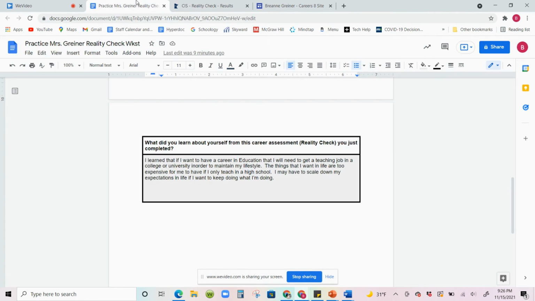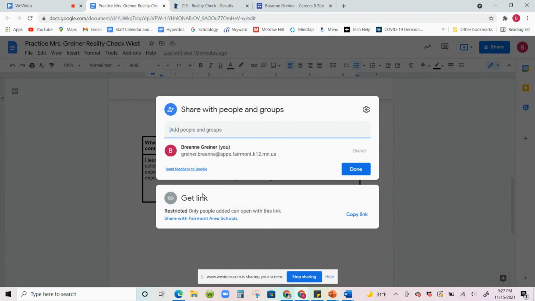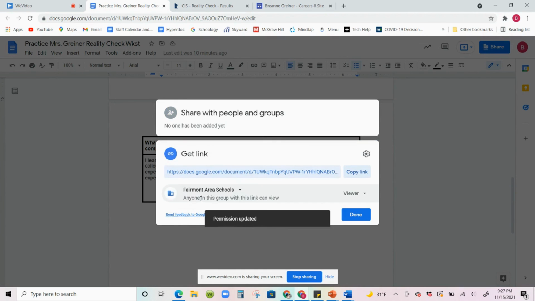$114,000. So write 3 sentences about what you've learned just through what you've noticed on this reality check, what it meant to you, and maybe some career options that you have found. Okay, so you're going to write 3 good sentences here. Then what you're going to do is go to your share settings in your Google Doc and do what we have been doing.